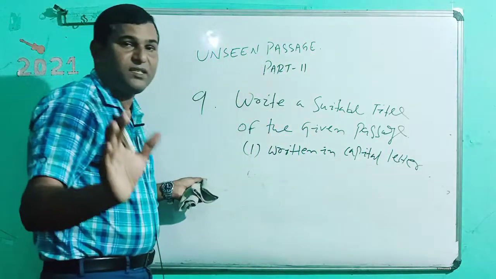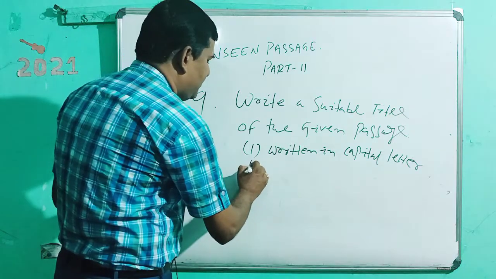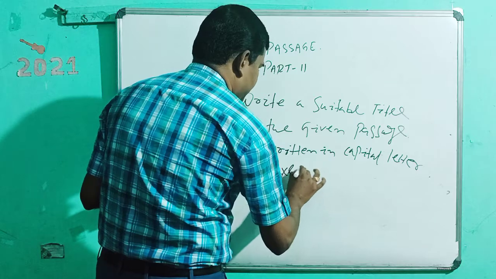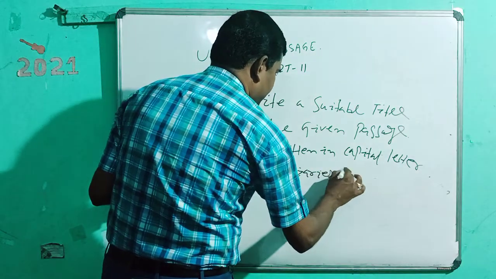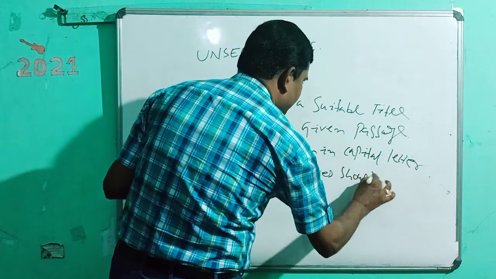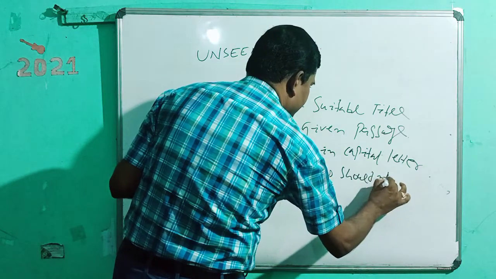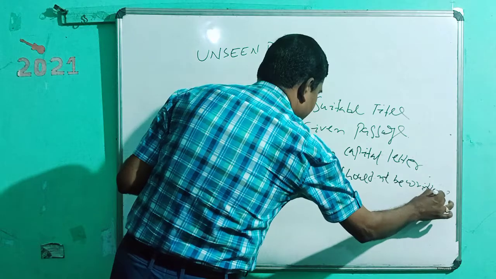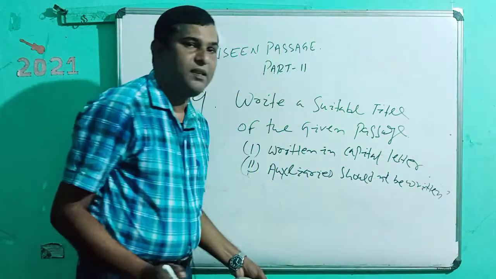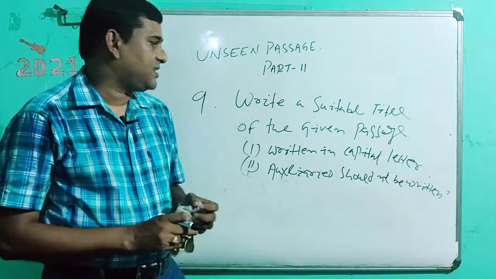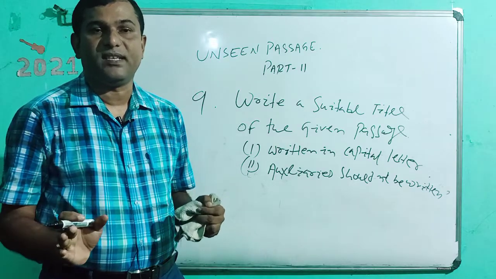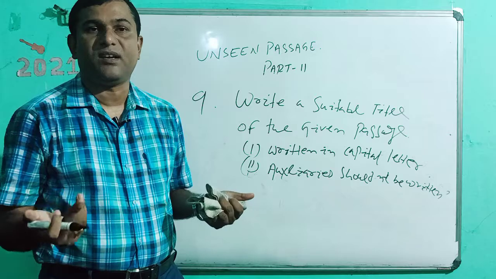It is also known as the caption. Auxiliaries should be omitted; auxiliaries should not be written. Suppose you are reading prose or poetry where the title arises, there is no use of is, am, are or anything.